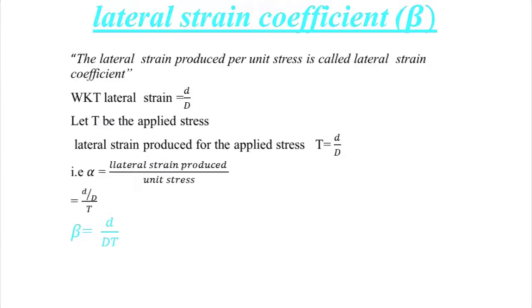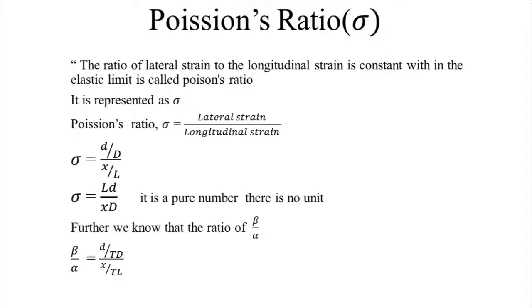By knowing the linear strain coefficient and lateral strain coefficient, now we are discussing Poisson's ratio. What is Poisson's ratio? It is the ratio of lateral strain to the longitudinal strain, which is constant within the elastic limit, and is called Poisson's ratio.